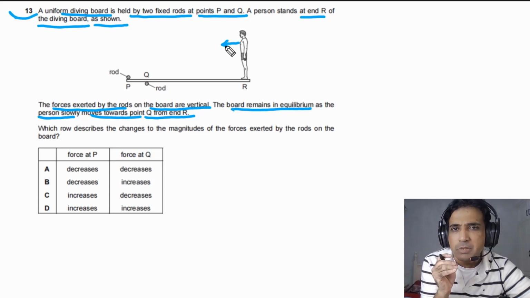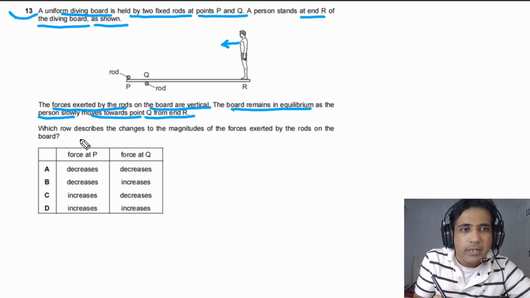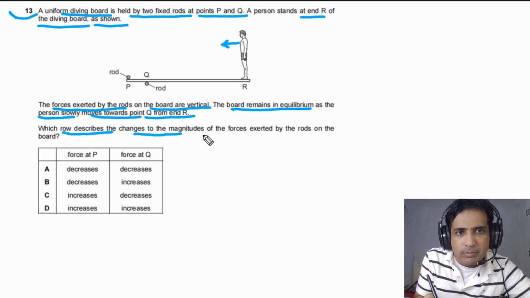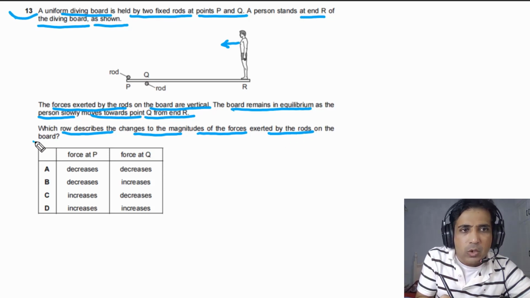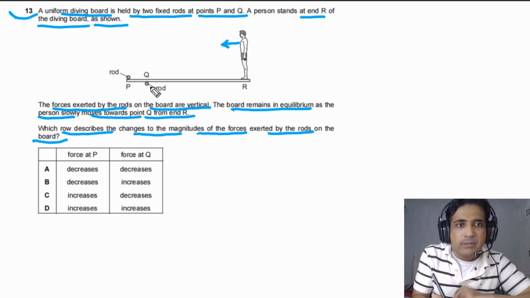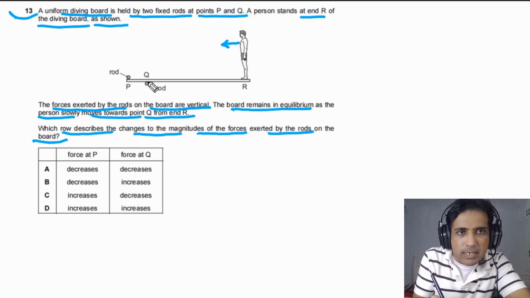So this is the main point you need to understand from here. And we need to find out which row describes the changes to the magnitude of the forces exerted by the rods on the board. Means the change in forces exerted by rod Q and by rod P.